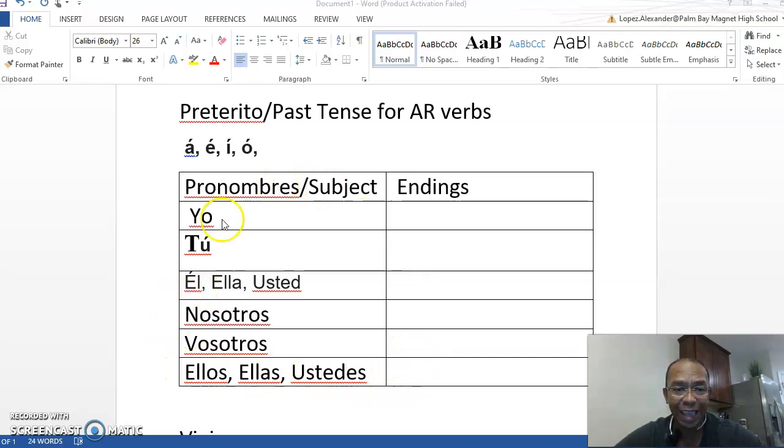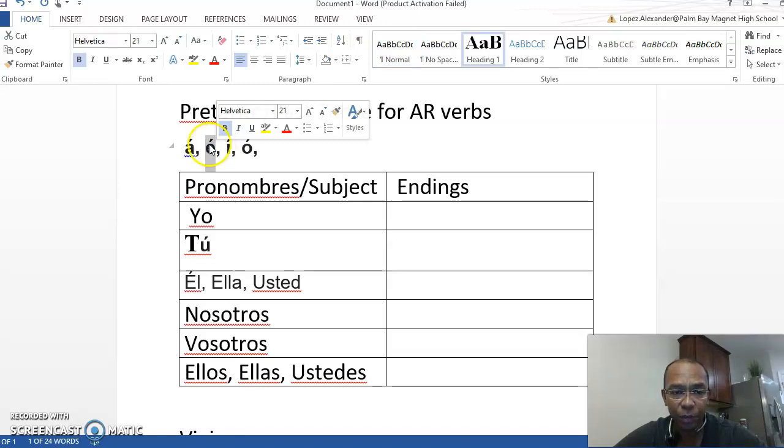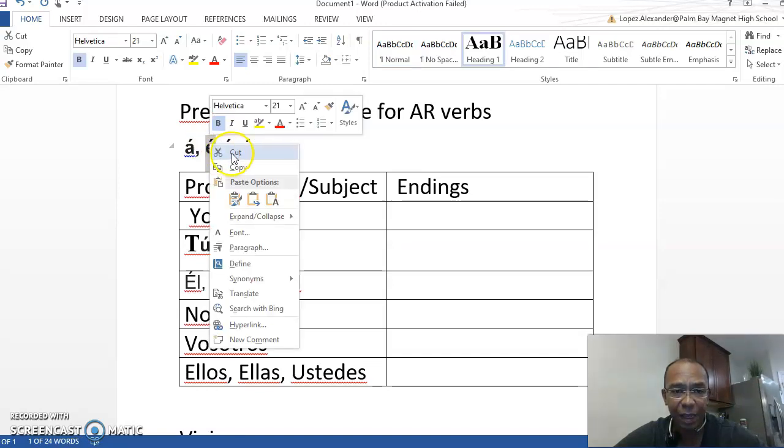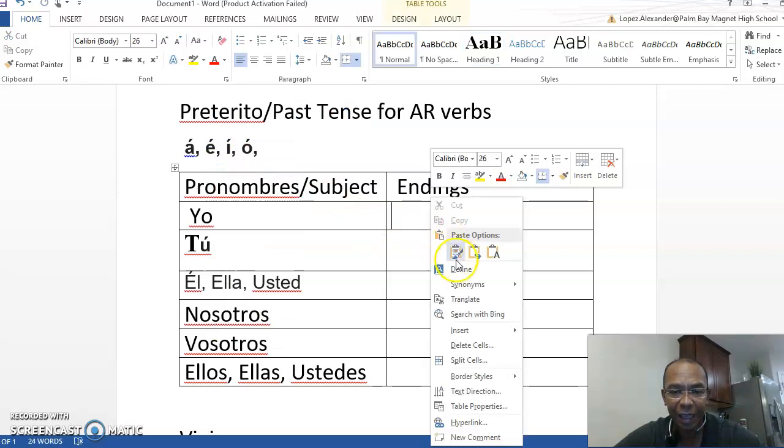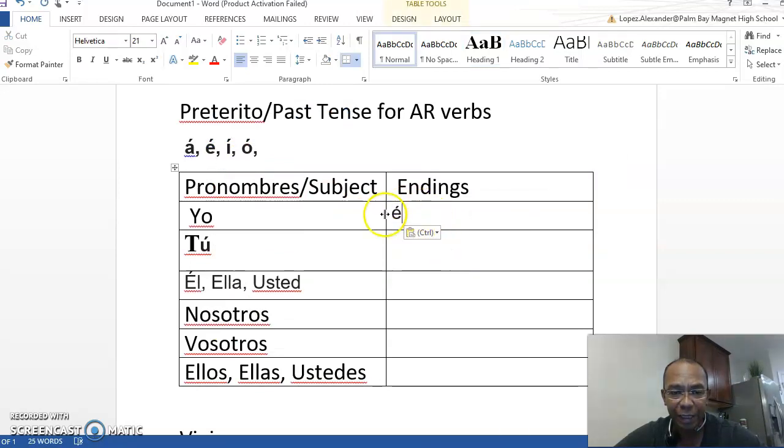So the ending for yo, does anybody remember? I know you were going to say the present one, but we're talking in the past tense. The correct one for yo, for the preterite, is é, with an accent.